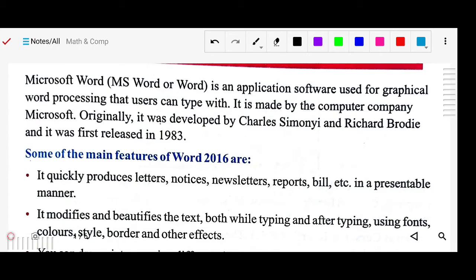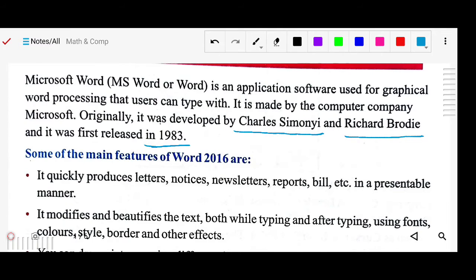Also, who is the owner of Microsoft? Bill Gates. He is the owner of Microsoft, and it is in the USA. Originally, it was developed by Charles Simonyi and Richard Brodie, and it was first released in 1983. So these were the persons who first developed Microsoft Word in the year 1983.